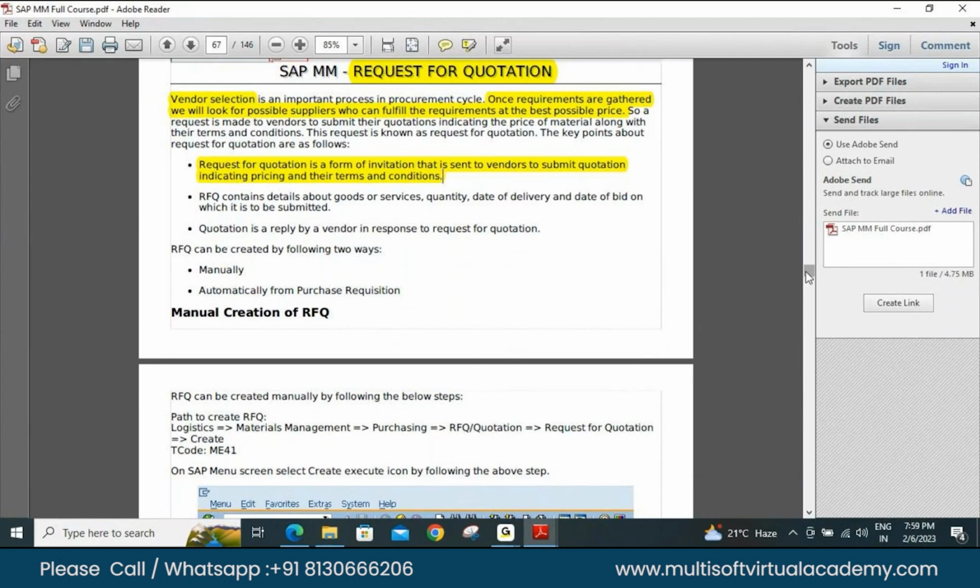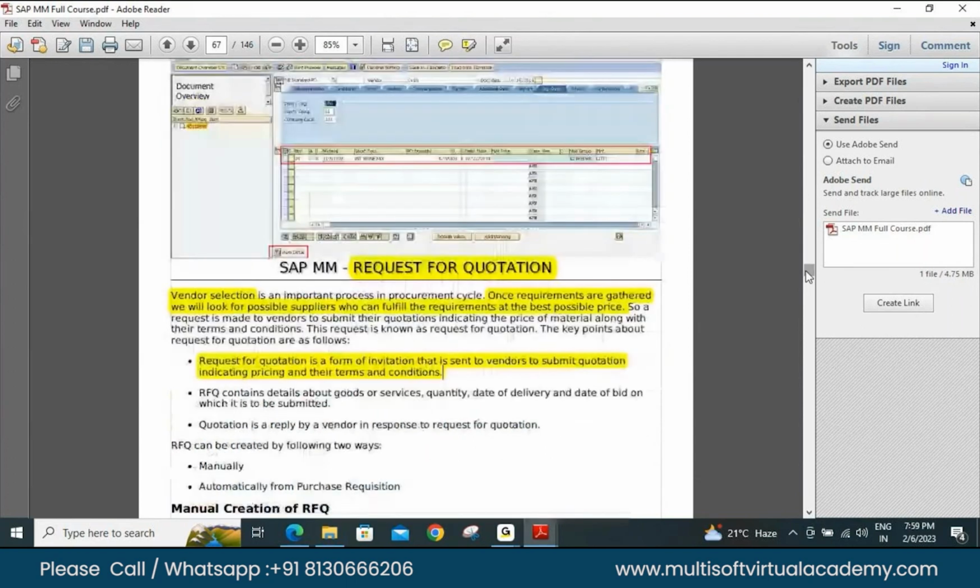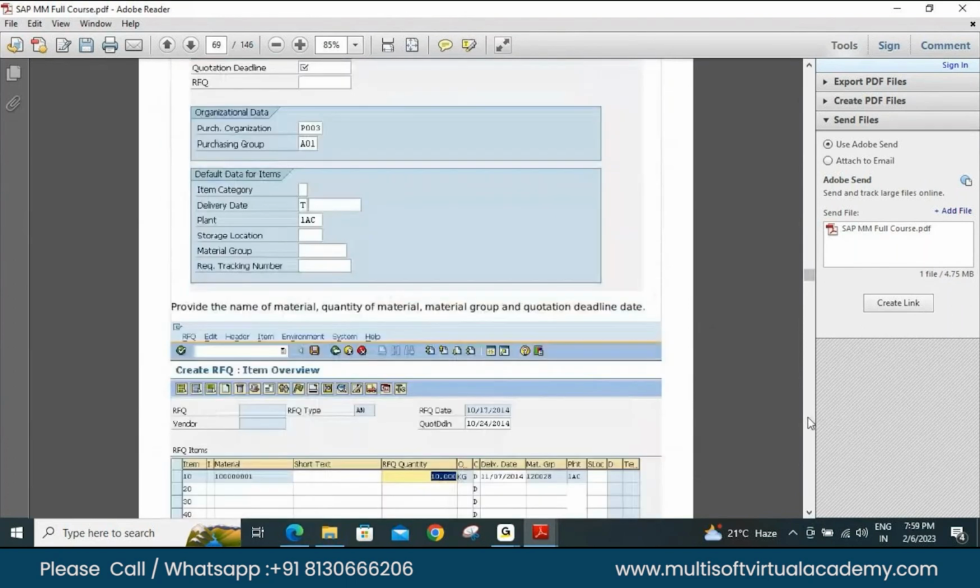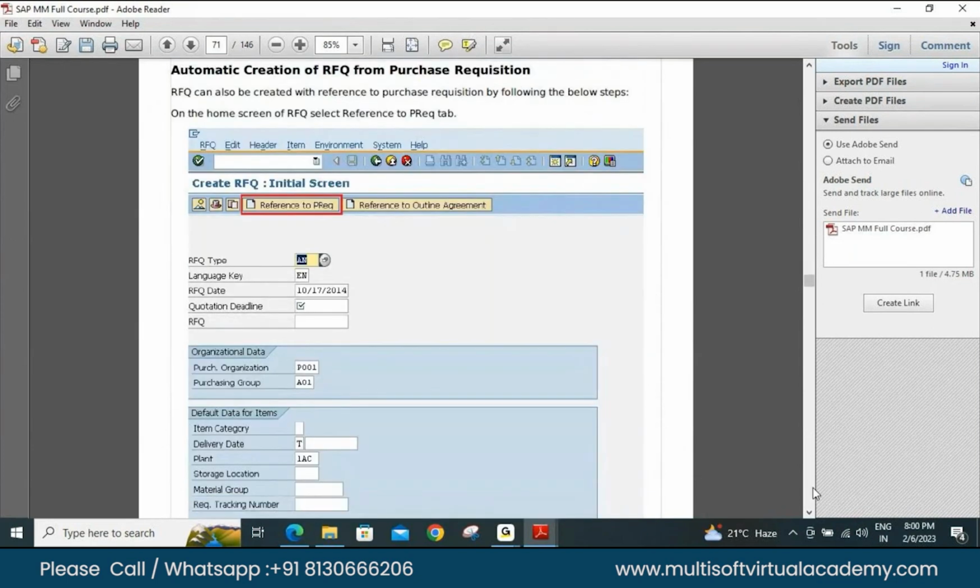So it depends on the will of the owner. So what's the T code for this? AMI41. Again, we have to provide the same details. So this is automatic creation of RFQ.